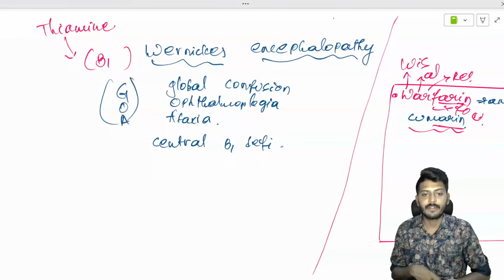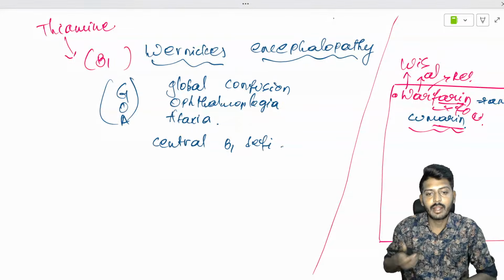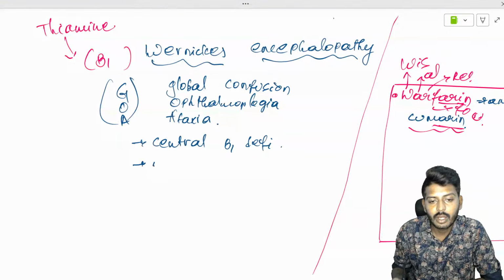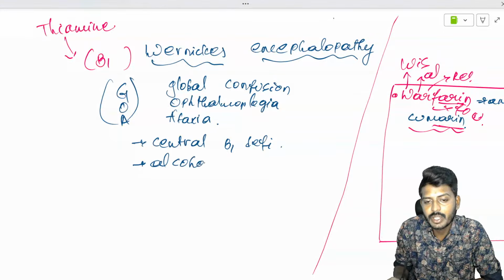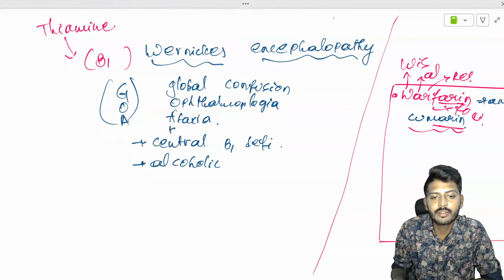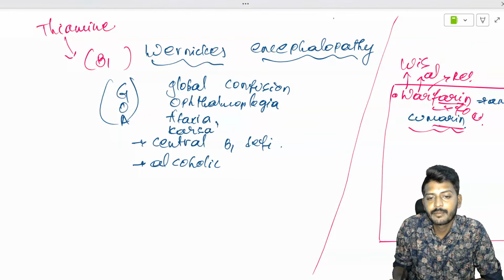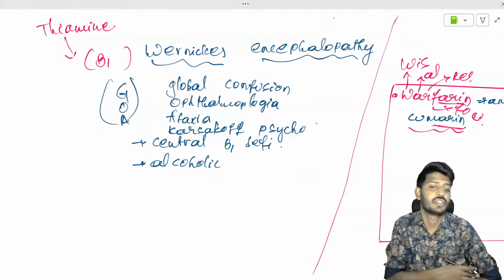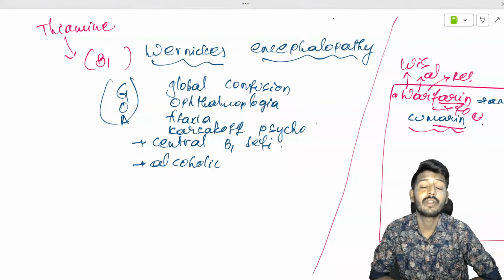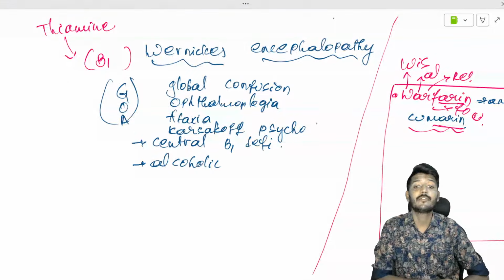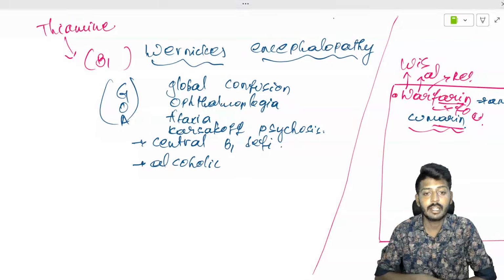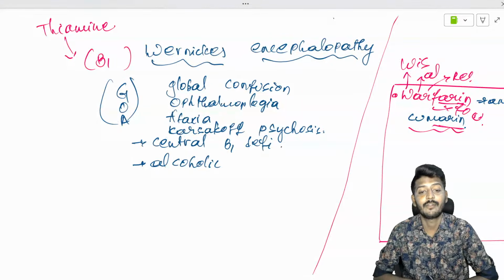It is seen in alcoholic patients, and they can also have Korsakoff psychosis. A key point in Korsakoff psychosis is that the patient develops confabulation: filling the lost memory after alcohol, the memory loss will be filled with false memories. So these are the clinical features associated with Wernicke's encephalopathy.